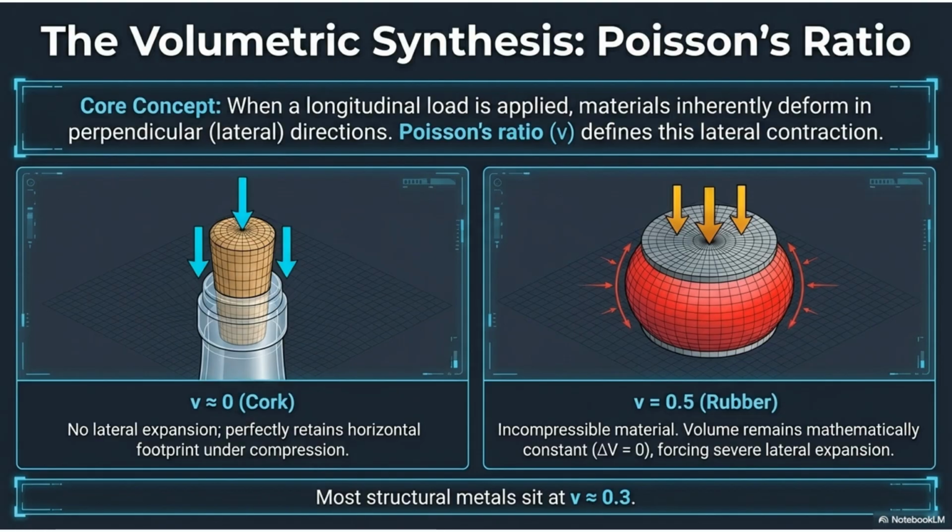When a longitudinal load is applied, materials deform laterally. Poisson's ratio defines this lateral contraction. A cork has a ratio near zero, showing no lateral expansion, while rubber's ratio of 0.5 indicates constant volume under compression.